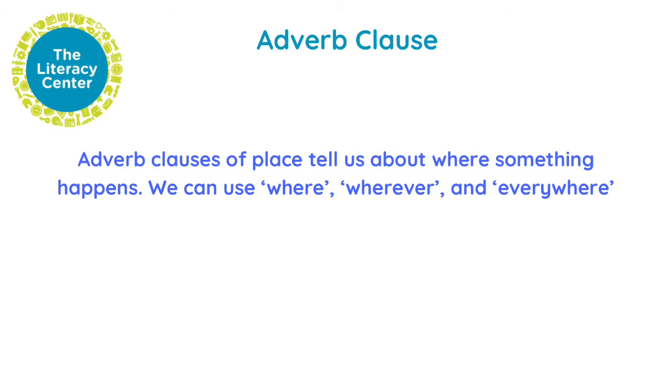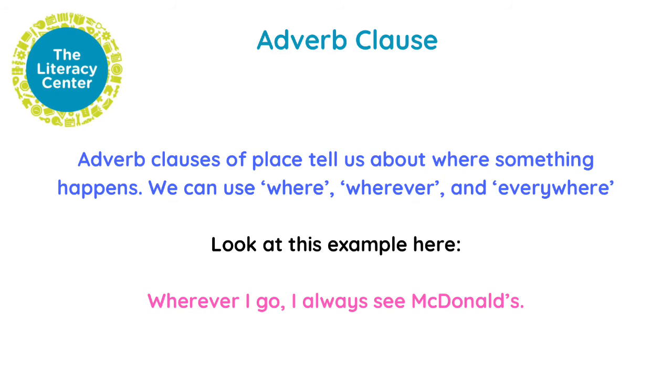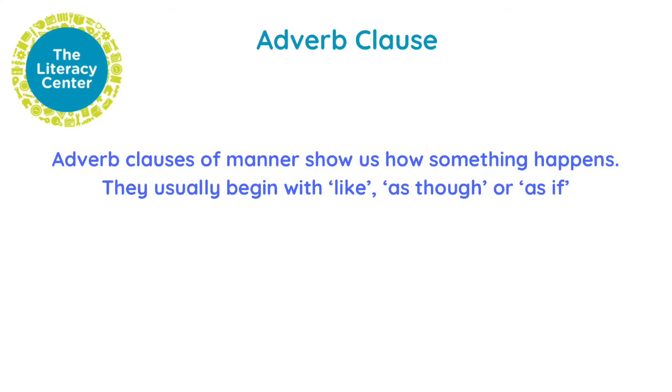What about adverb clauses of place? Adverb clauses of place tell us about where something happens. We can use where, wherever, and everywhere, and so on. Look at this example for this one. Wherever I go, I always see McDonald's. Here, the word wherever is telling us where something happens. That's why we call it adverb clause of place.